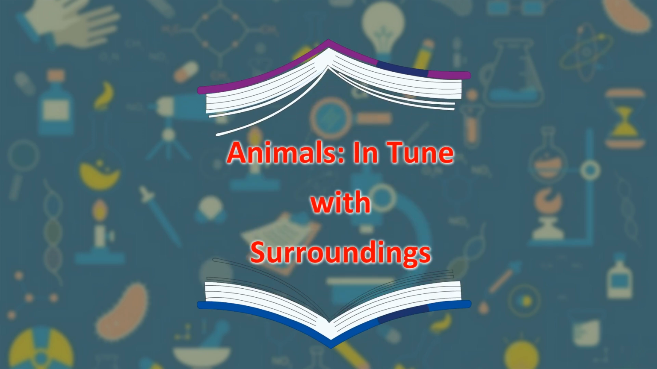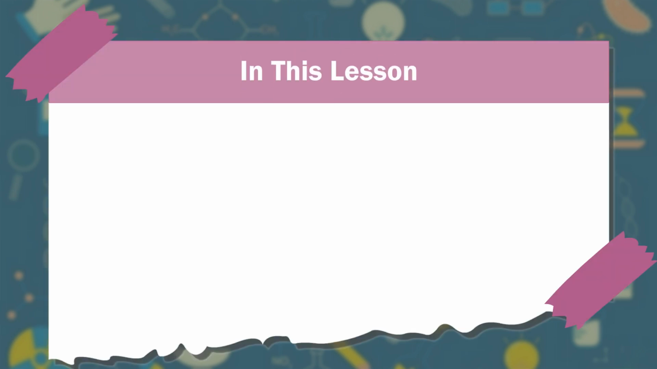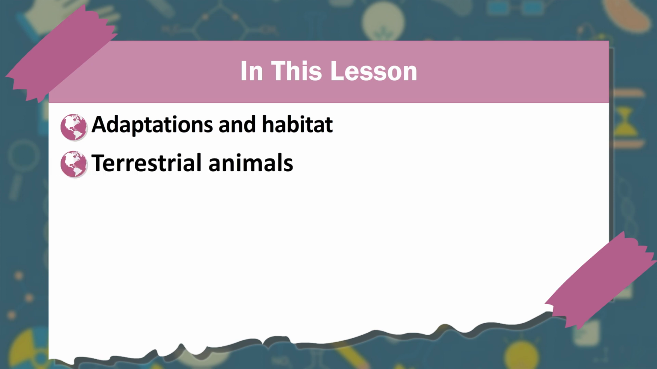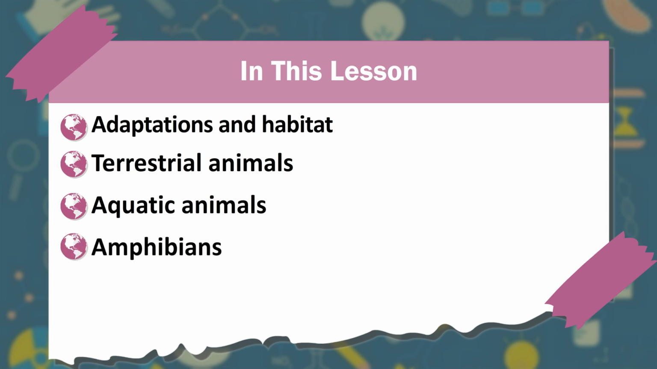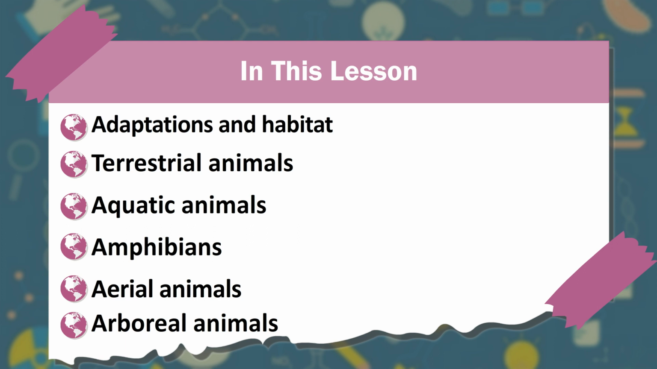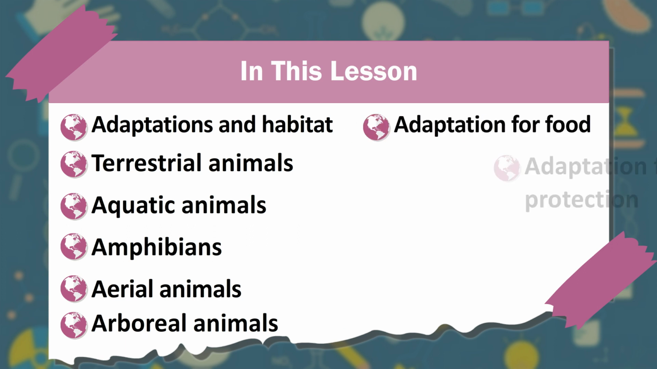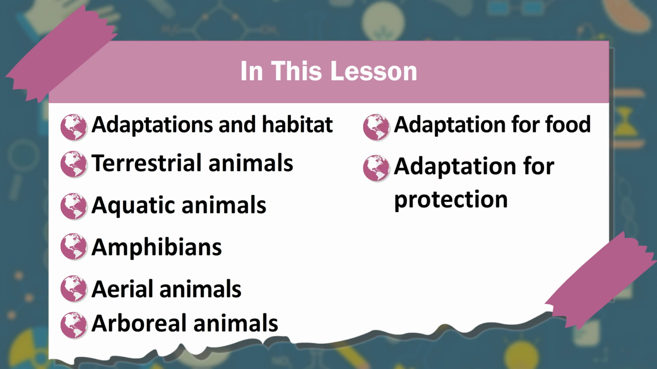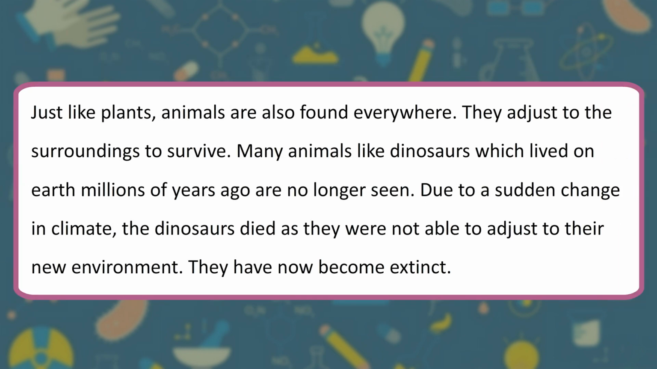Animals, in tune with surroundings. In this lesson, adaptations and habitat. Terrestrial animals, aquatic animals, amphibians, aerial animals, arboreal animals, adaptation for food, adaptation for protection. Just like plants, animals are also found everywhere.